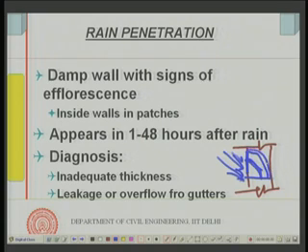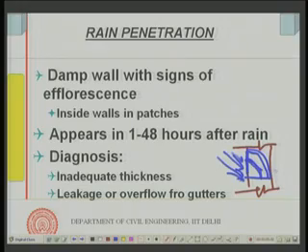Now the idea is that if the rainfall continues for a long period of time, the moisture front will advance within the wall from the exposed side to the unexposed side. But rain does not continue for a very long period in any place. At best it may continue for a few hours, and its maximum intensity will obviously get reduced.